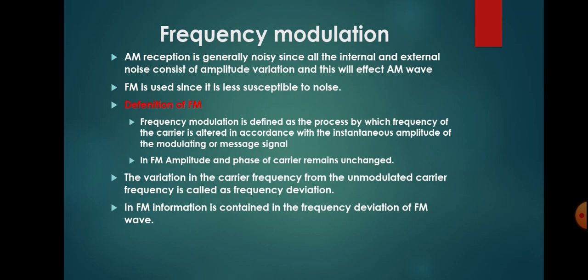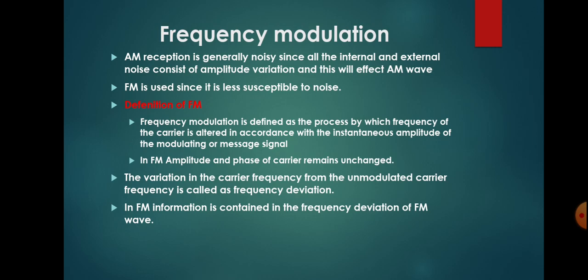In the previous videos we have gone through amplitude modulation. In the case of amplitude modulation, the amplitude of the carrier is varied in accordance with the amplitude of the modulating signal. But you know that noise signals will appear in any type of transmission system.